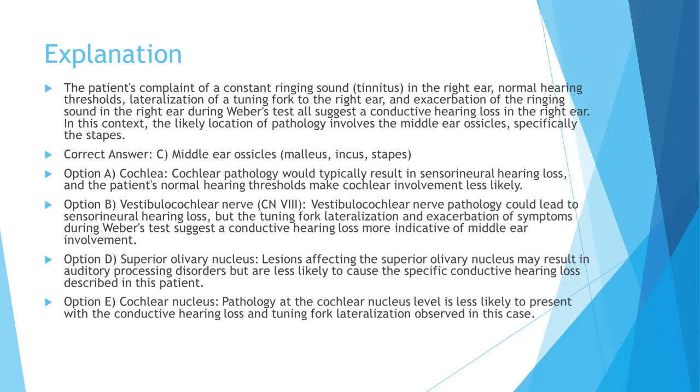Talking about the cochlea, cochlear pathology will typically result in sensorineural hearing loss, and the patient's normal hearing thresholds make cochlear involvement less likely. Vestibulocochlear nerve pathology could lead to sensorineural hearing loss, but the tuning fork lateralization and exacerbation of symptoms during Weber's test suggest a conductive hearing loss, more indicative of middle ear involvement.